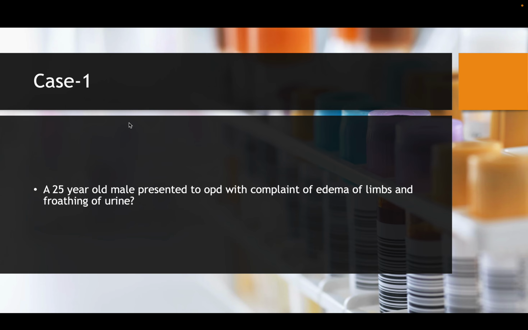In those more than 50 or 60 years old, the common cause is membranous nephropathy. They can present with renal vein thrombosis because of the hypoalbuminemia. They are prothrombotic, so they can directly present with renal vein thrombosis, also with some flank pain. So especially in the elderly, if there is nephrotic range proteinuria, membranous nephropathy is one thing. And sometimes in the elderly, underlying diabetes or amyloidosis can also present with nephrotic range proteinuria. Generally the kidneys are large in them.